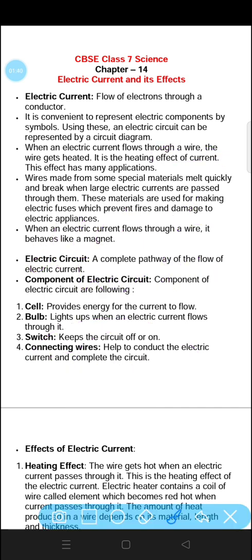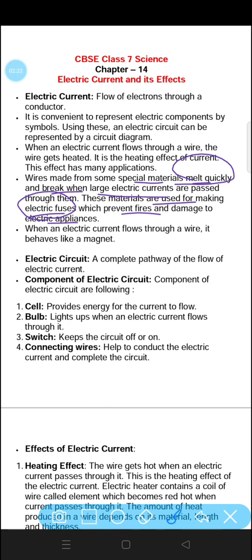Now, wires are made from some special material that melts quickly and breaks when large electric currents are passed. If the electric current crosses the limit, then the wire automatically melts and breaks. These materials are used for making electrical fuses. If the electric current crosses the limit, the fuse will stop working, which prevents fires and damage to electrical appliances. It protects our electrical appliances from damage.